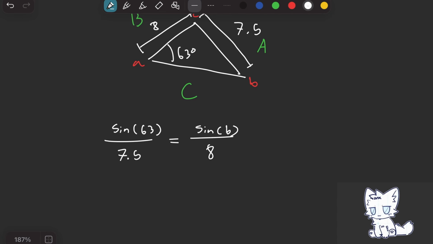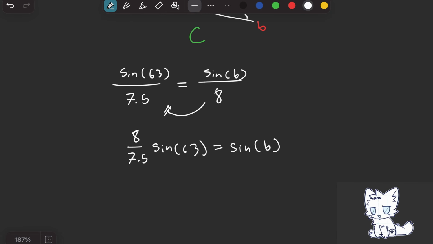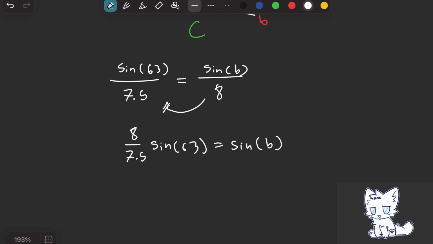So we can rearrange, move this 8 to the other side. We get this equation. Now, how do we get rid of the sine right here?